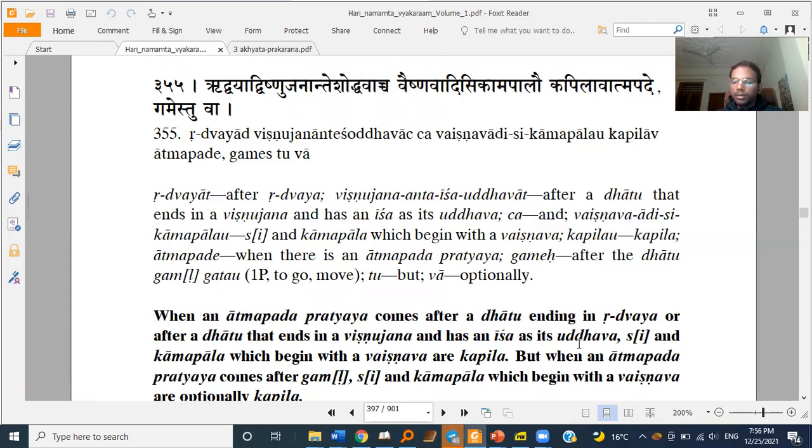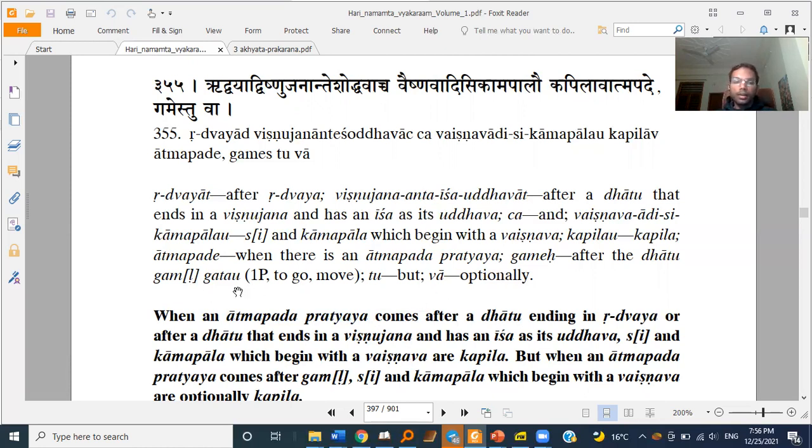So after such dhatu, C and Kamapala, which begin with a Vaishnava, they are to be considered Kapila. C and Kampala, just don't forget this Atmapada thing. So that Kampala or C is in connection with the Atmapada Pratyaya. So such C and Kampala, they are considered Kapila. But when an Atmapada Pratyaya comes after this Dhatu, Gamri, C and Kampala, they are optionally considered Kapila. Okay, so